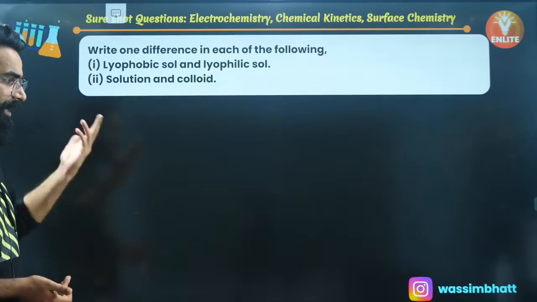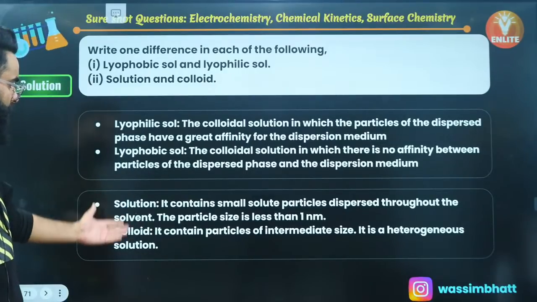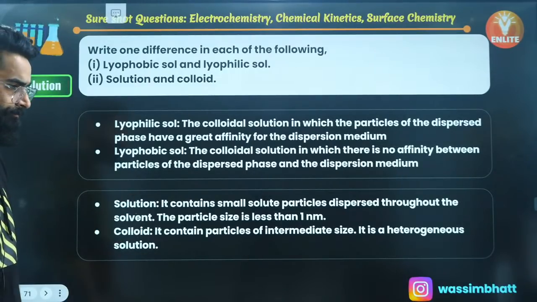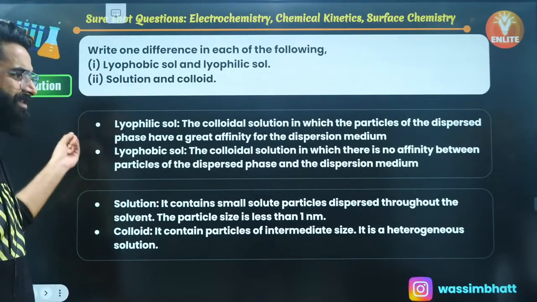And then solution and colloid, that's something which every one of you will be knowing. What is the difference between solution and colloid? These are the questions, guys, which you have to write basically.